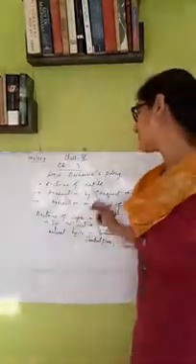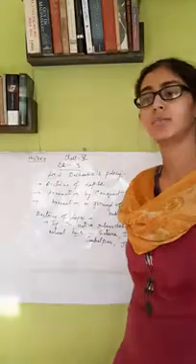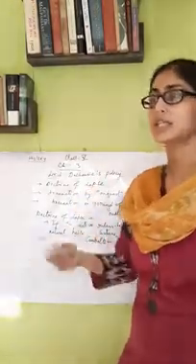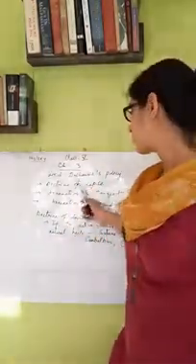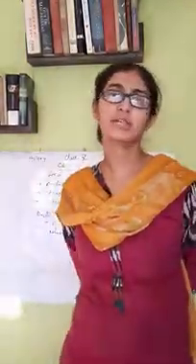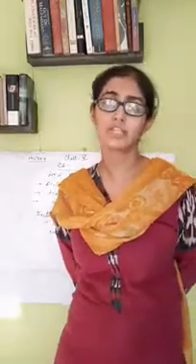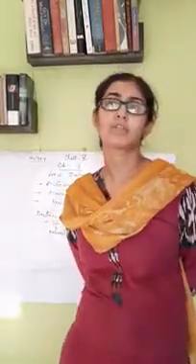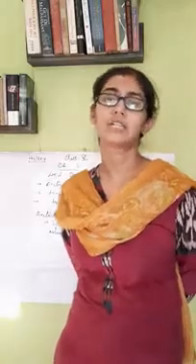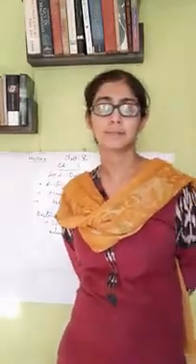Among these three policies, the doctrine of lapse was the most unfair policy, and without any warfare, he was capturing Indian territory by the doctrine of lapse. If the ruler does not have his own son, then they are capturing that territory. They do not have to wage any war, there was no expenditure, they are just capturing. So doctrine of lapse was the most unfair and unjust policy that Lord Dalhousie followed towards the native Indian rulers. Thank you.